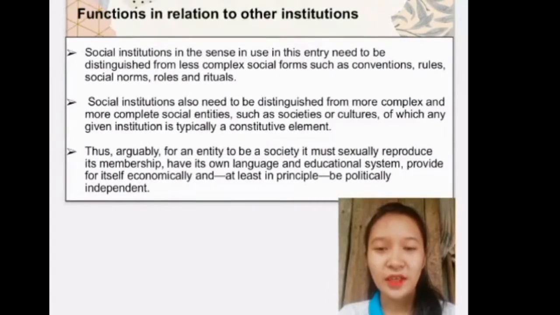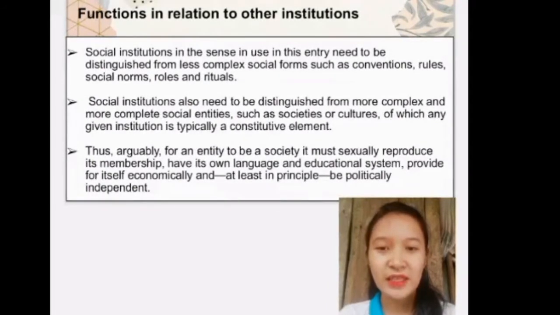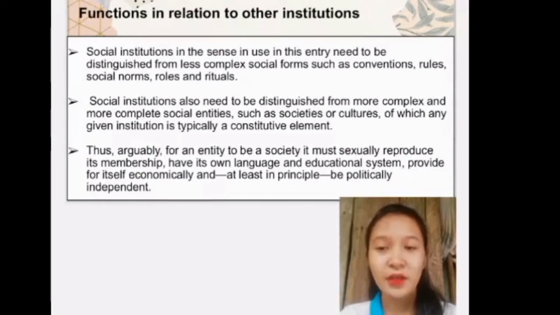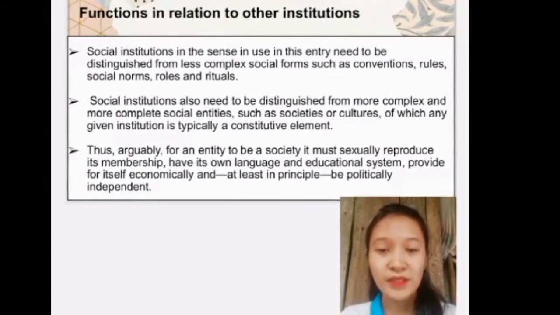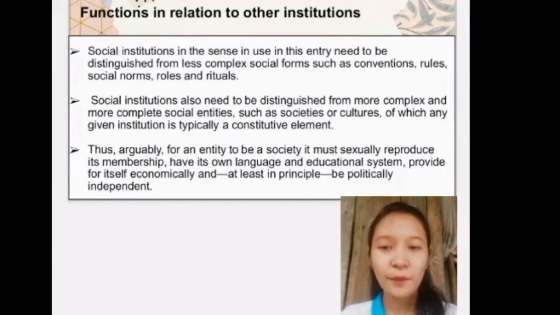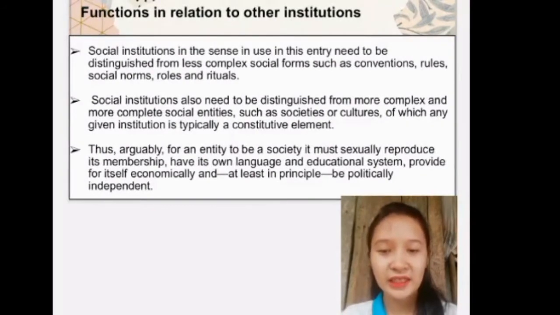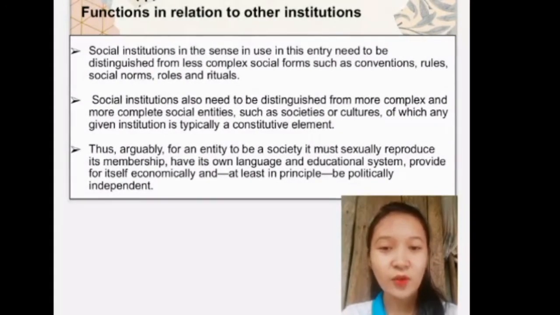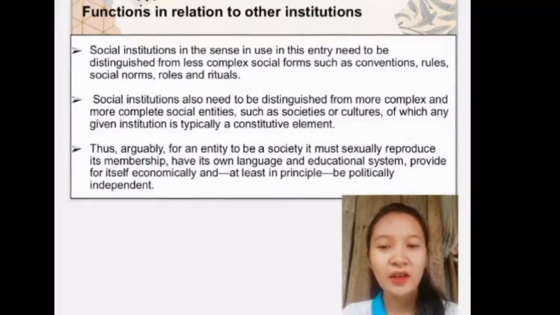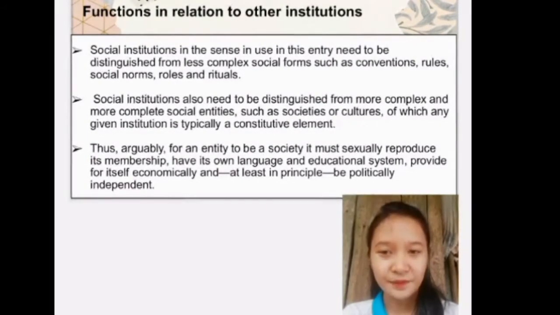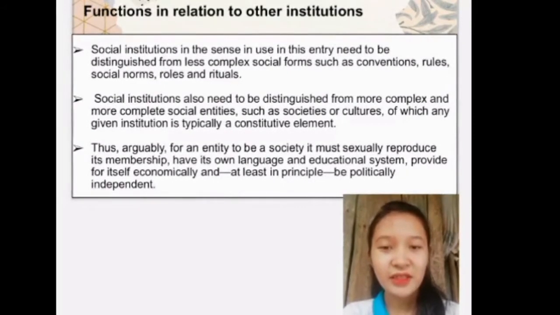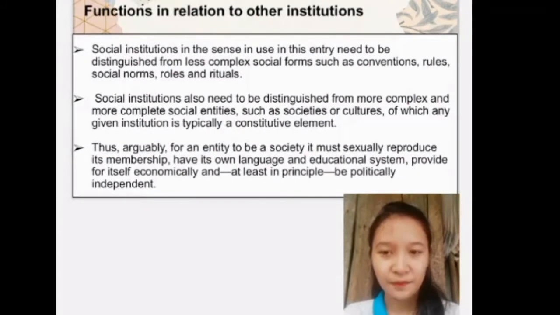as used in this entry, need to be distinguished from less complex social forms such as conventions, rules, social norms, and rituals. It also needs to be distinguished from more complex and more complete social entities, such as societies or cultures, of which any given institution is typically a constitutive element. Thus, for an entity to be a society, it must sexually reproduce its membership.